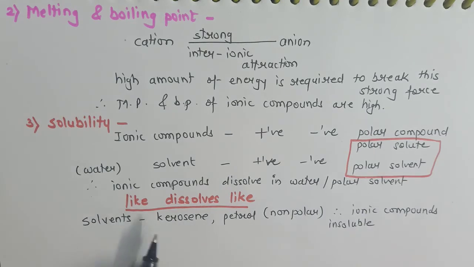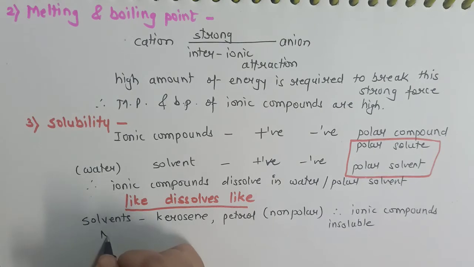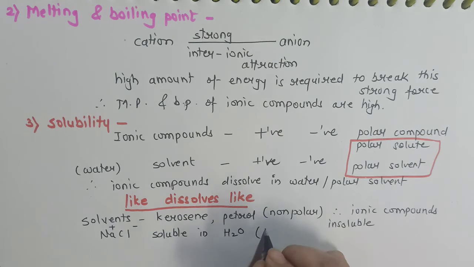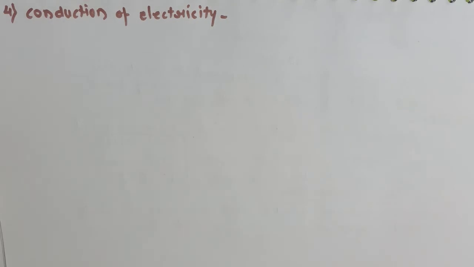Then what kind of solute will be soluble in non-polar solvent? Non-polar solute. And that's why we say like dissolves like. For example, sodium chloride. Sodium chloride exists as Na plus and Cl minus. Then it will be soluble in H2O because H2O exists as H plus and OH minus. Got it? The next property is conduction of electricity.